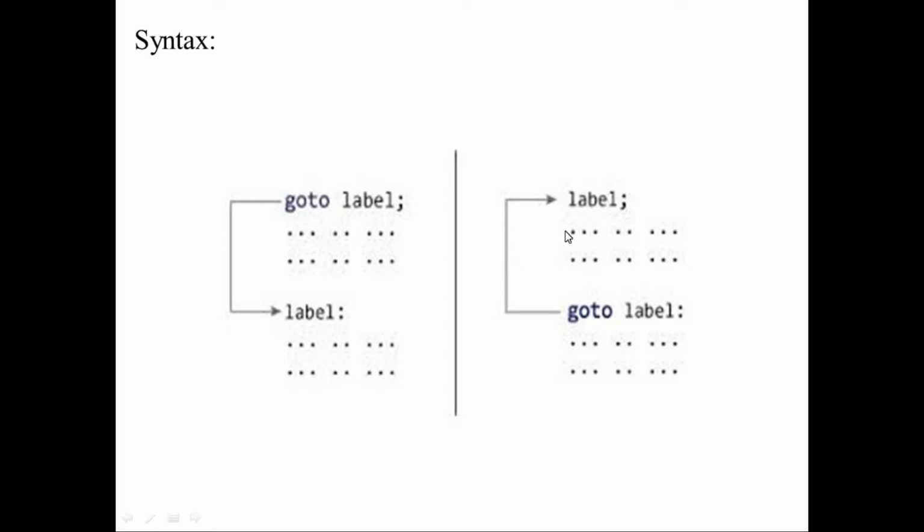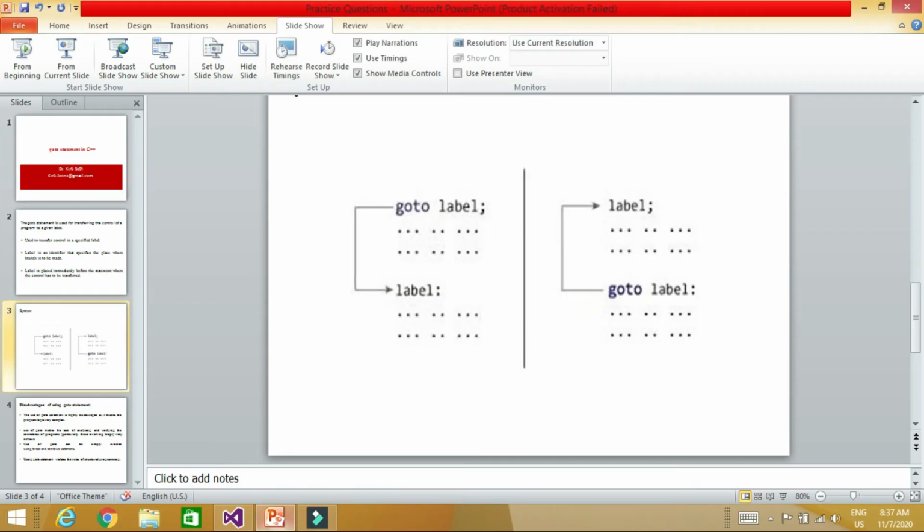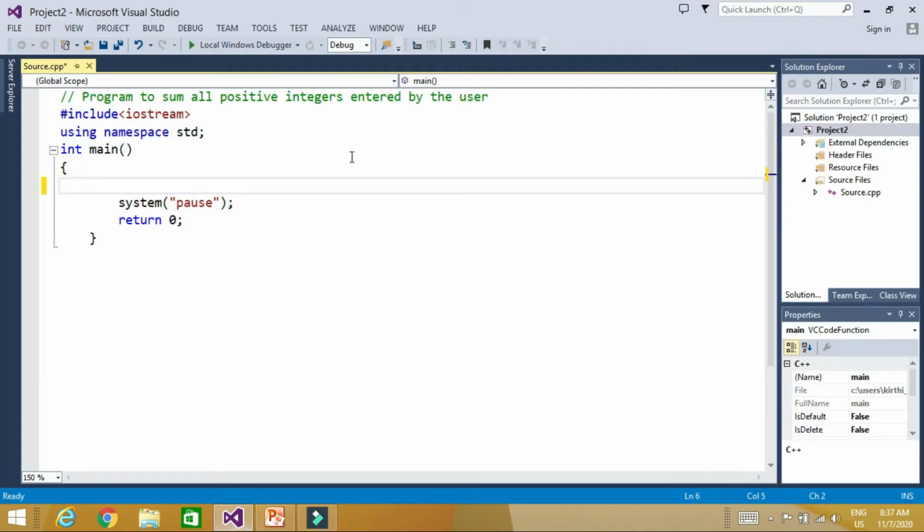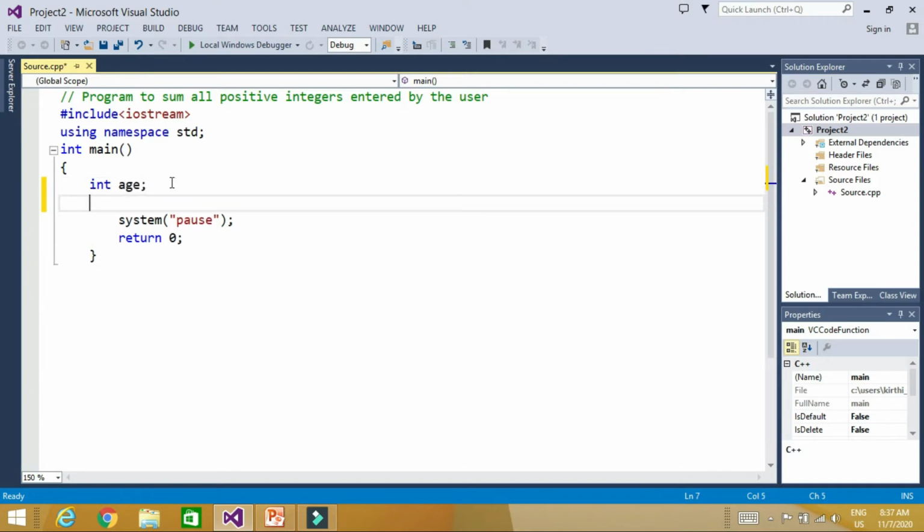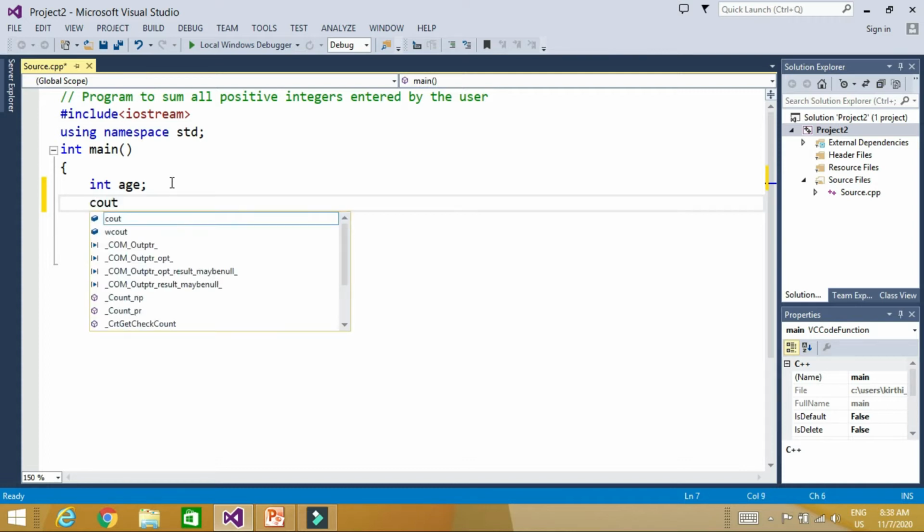Now we will write a program just to make things clear about how the goto statement works. Let us say we are writing a program to input the age of some person, and we assume that age cannot be more than 100.